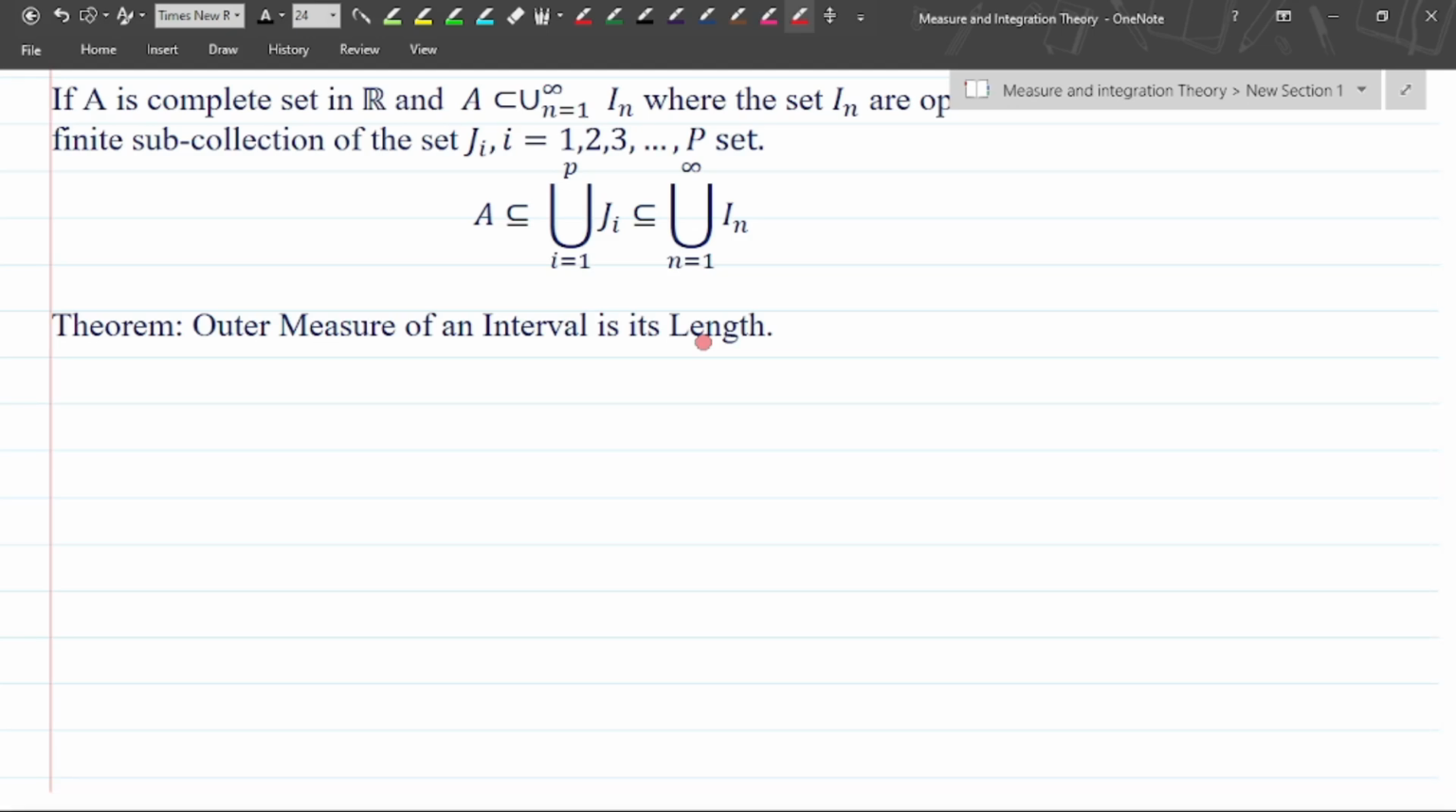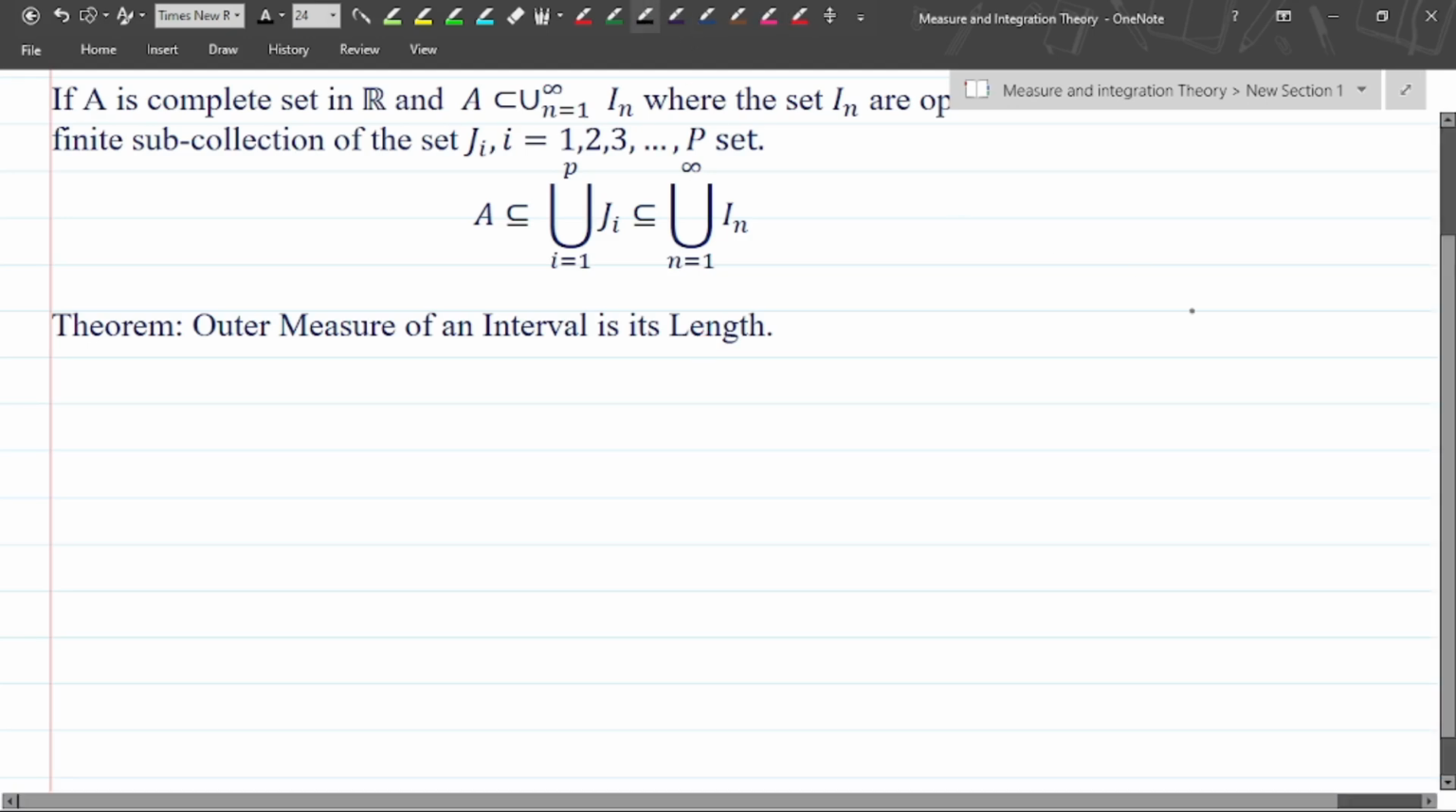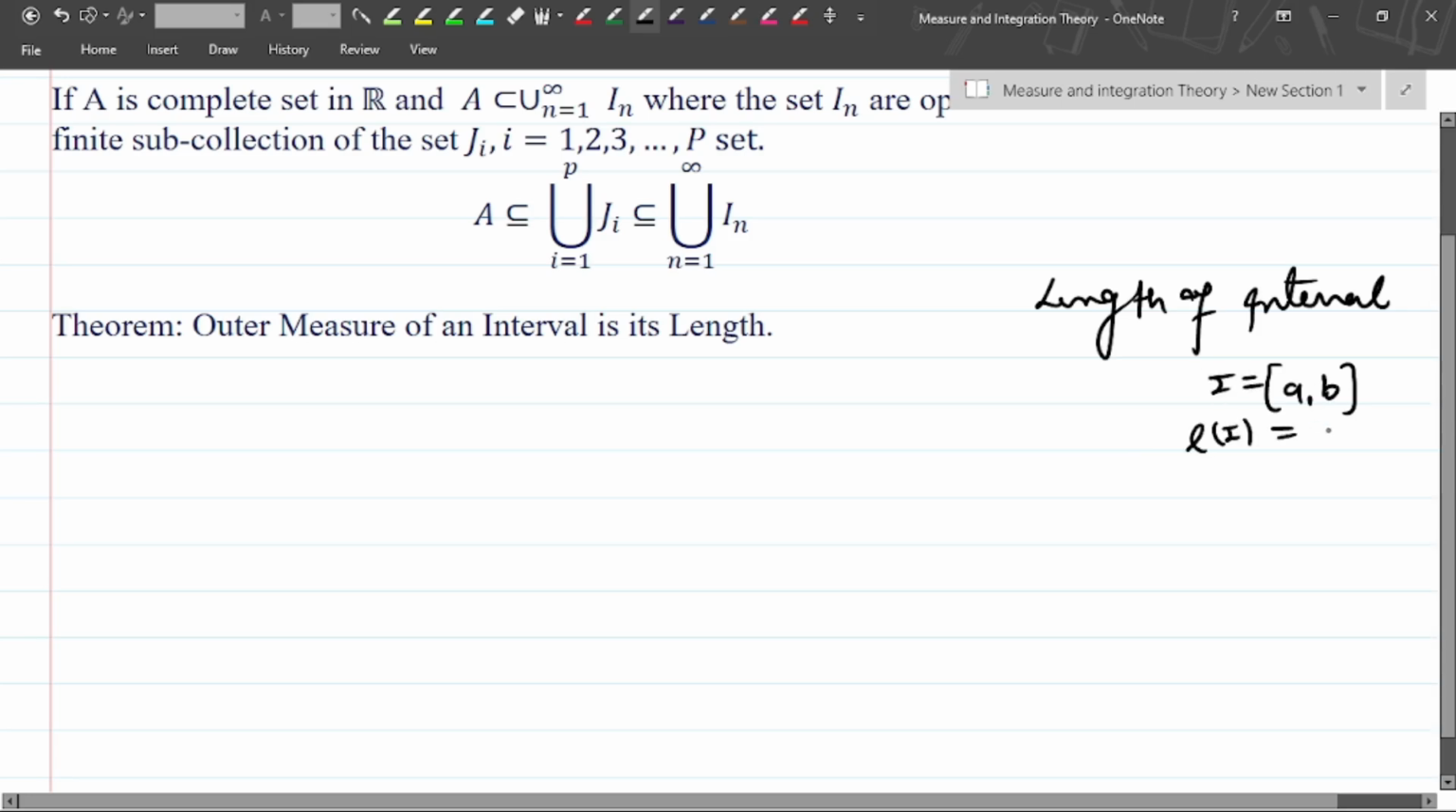Now we have the theorem that the outer measure of an interval is its length. What is the length of an interval? If you have any interval from a to b, the length is denoted by L. L of I is nothing but b minus a, and obviously here b will be greater than a. So the outer measure of this is nothing but the length of the interval.